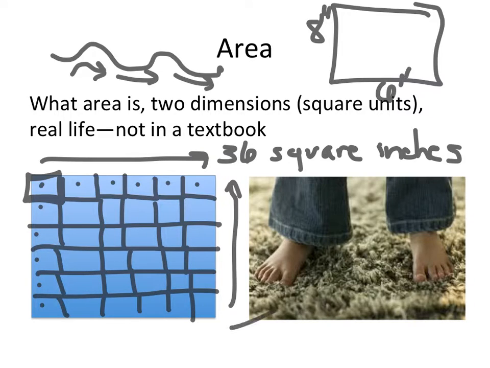We also want to make sure that students understand how area is used in real life. So we would look at something like this. We're going to buy carpeting. We're going to buy a nice soft carpeting that's going to feel good on our feet for the bedroom. How much carpeting will we need? Buying carpeting is a very practical application of finding area, which is measuring in 2 dimensions.